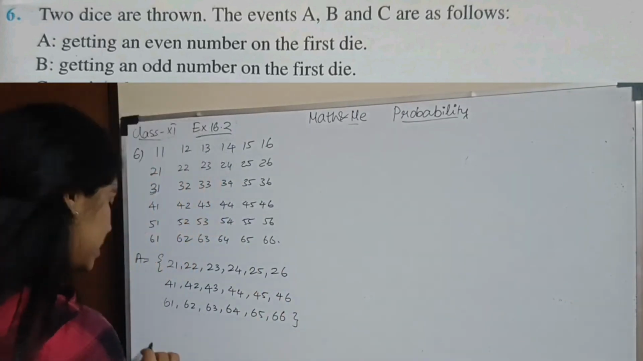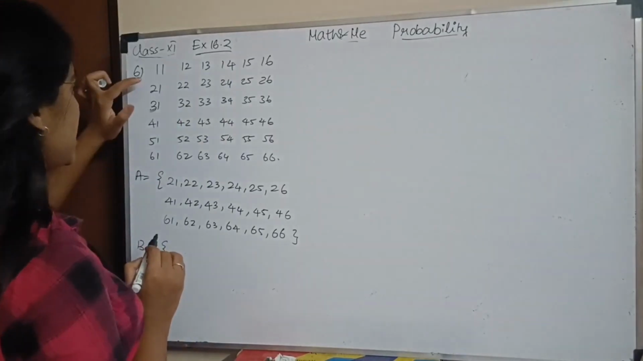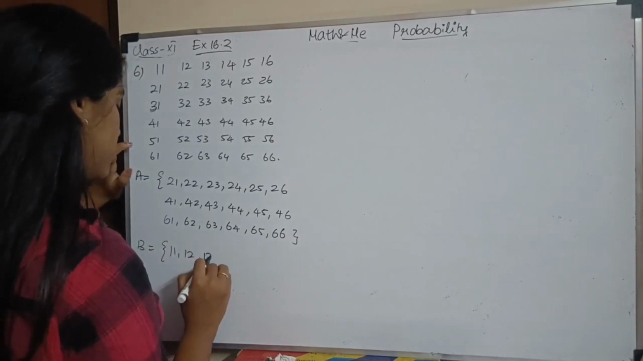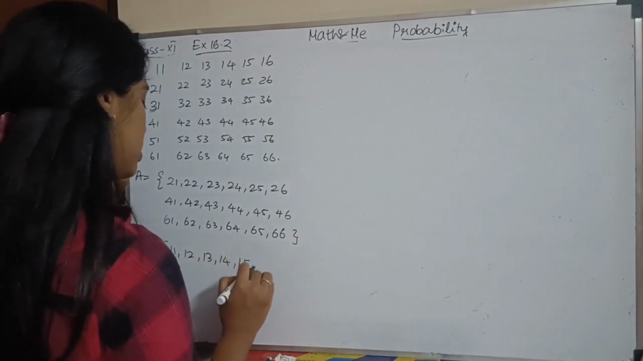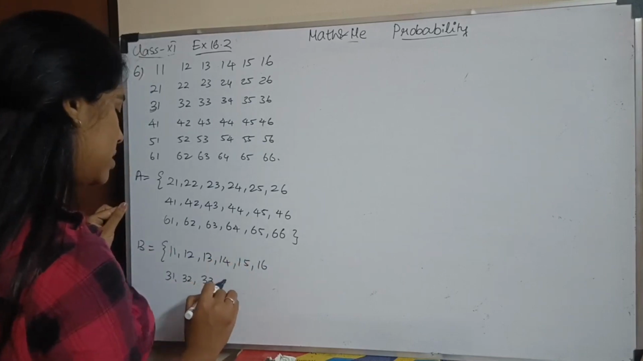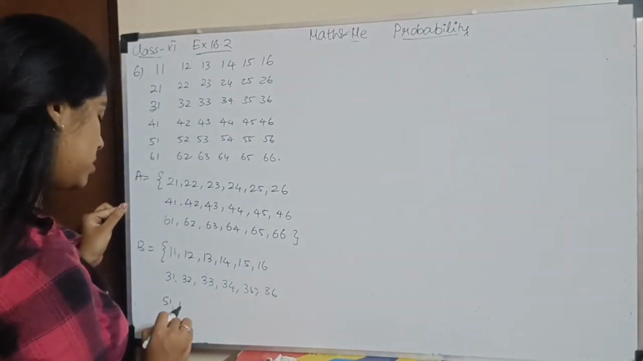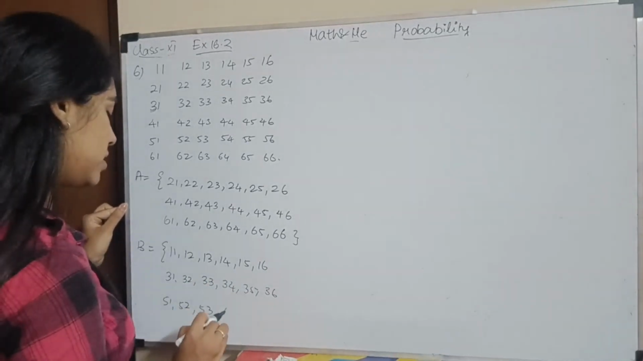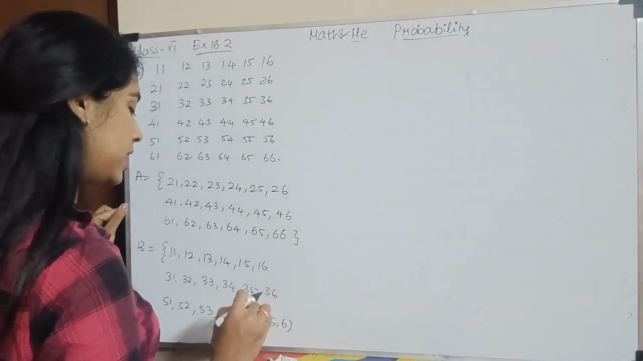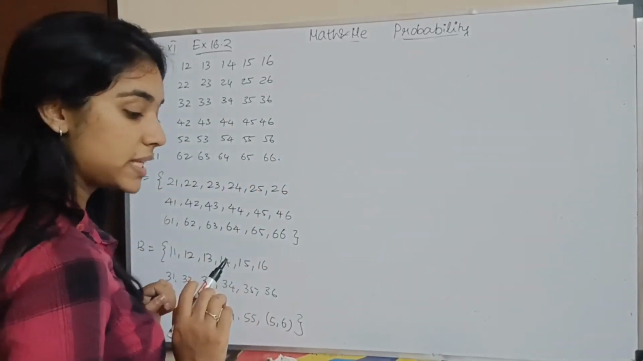Now how is the sample space for B? Getting an odd number on the first die. So it will be the other three rows: 1-1, 1-2, 1-3, 1-4, 1-5, 1-6. Similarly 3-1, 3-2, 3-3, 3-4, 3-5, 3-6. Similarly 5-1, 5-2, 5-3, 5-4, 5-5, 5-6. That is the meaning. Okay, don't keep forgetting. Since I am writing in shorthand like this, please don't write like this in the exam.